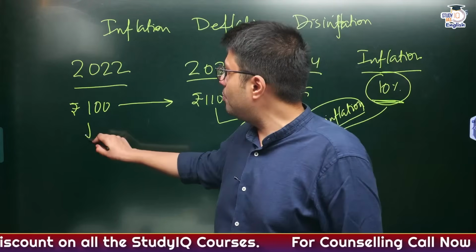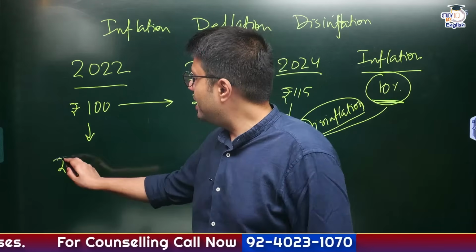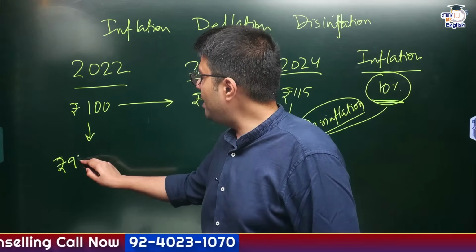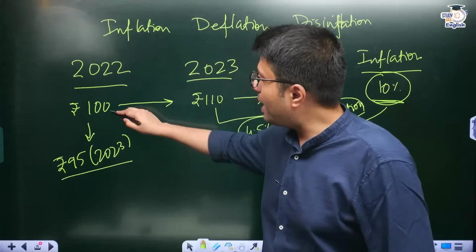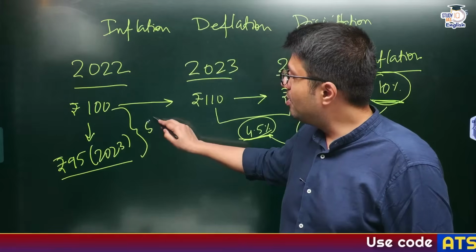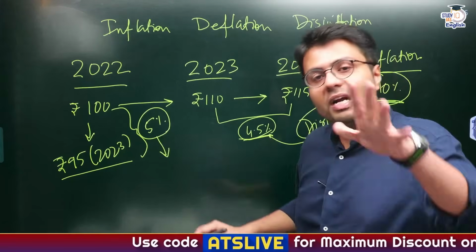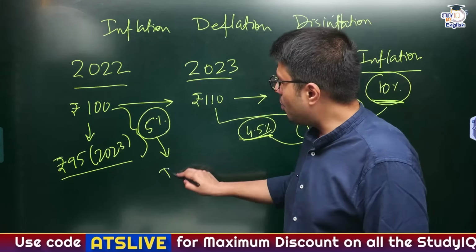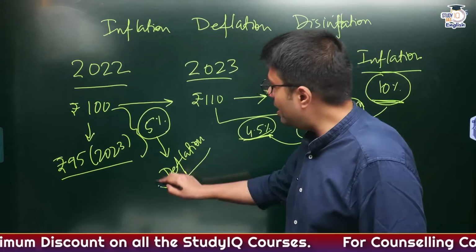Now let us consider another factor. From 2022, when the price was rupees 100, it reduced to 95 rupees in the year 2023. So here the prices of this commodity has reduced by how much? By 5%. So this reduction in inflation is called as deflation. It is very easy to understand these terms.